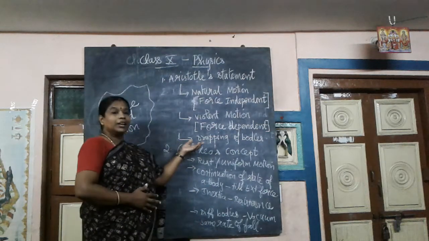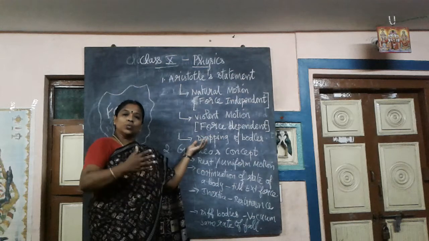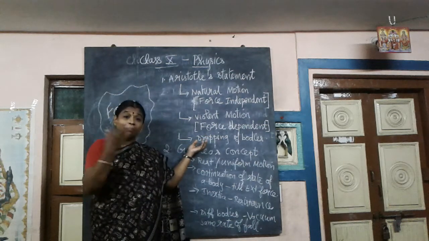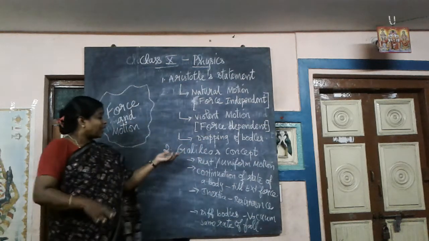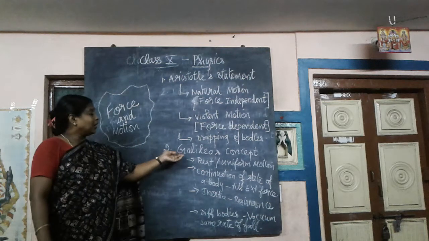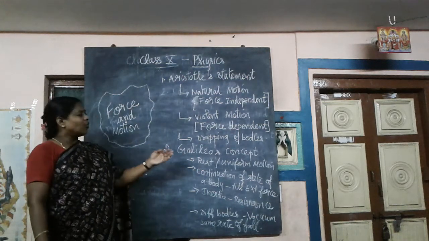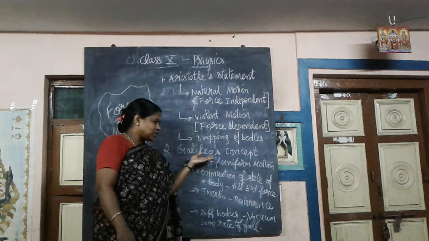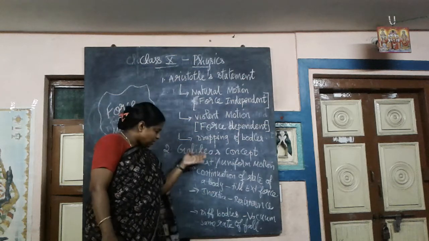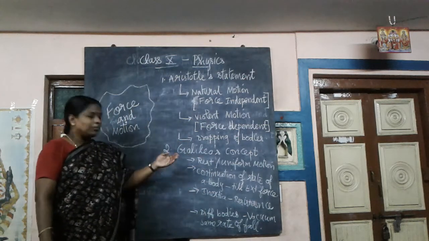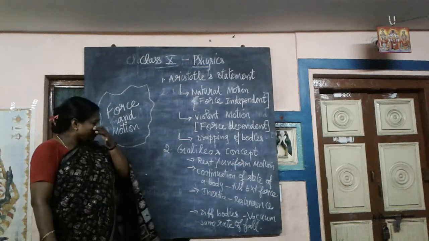These were the initial concepts which led to the development of this particular concept by the next scientist called Galileo, a great scientist, a forerunner in the field of physics. He explains about these concepts. Now come, let us get into this.